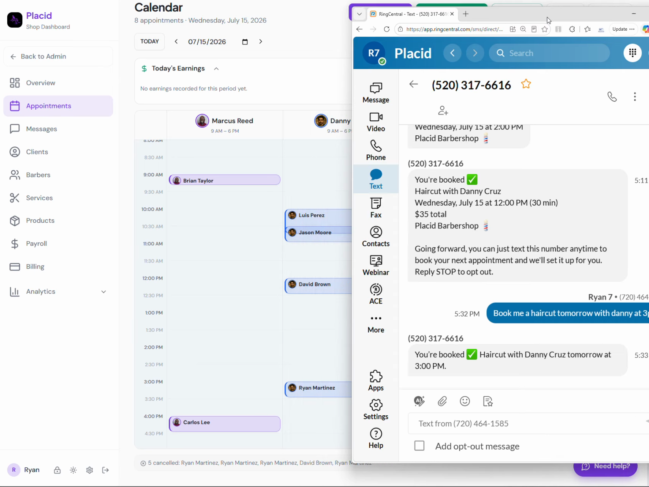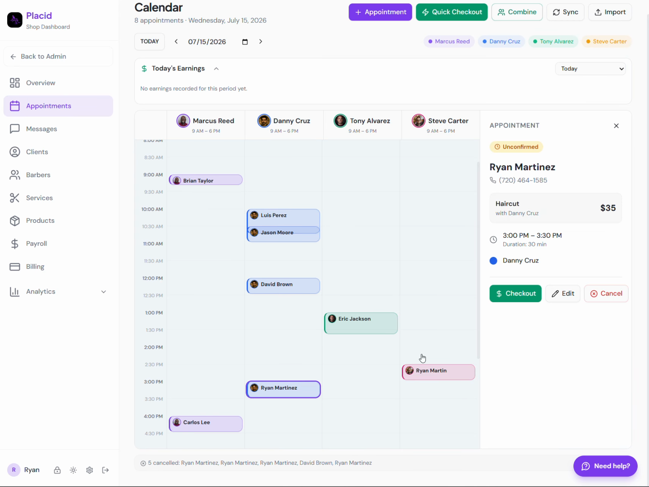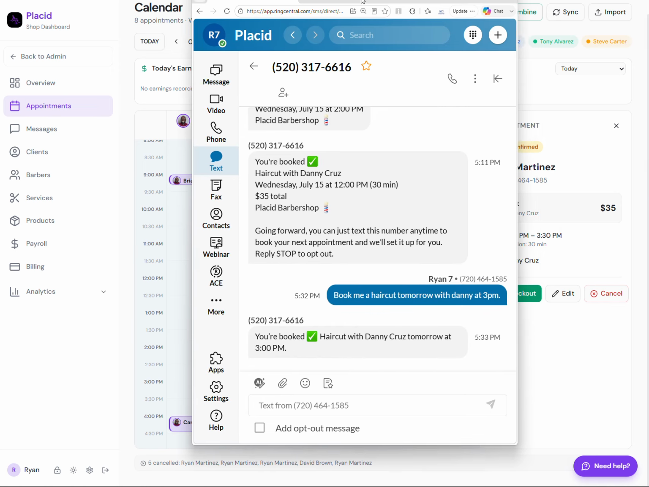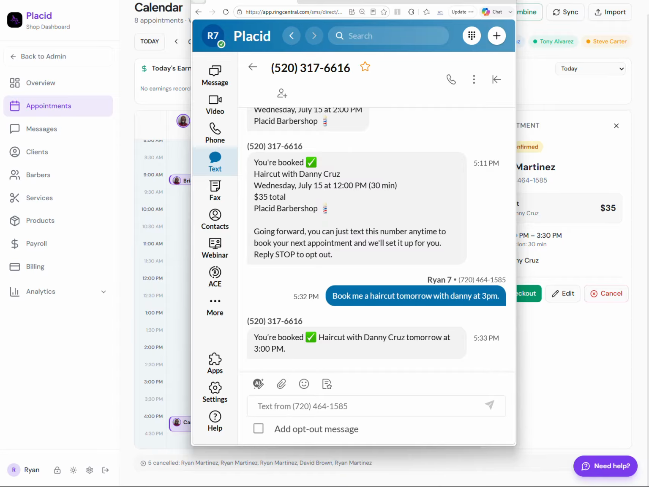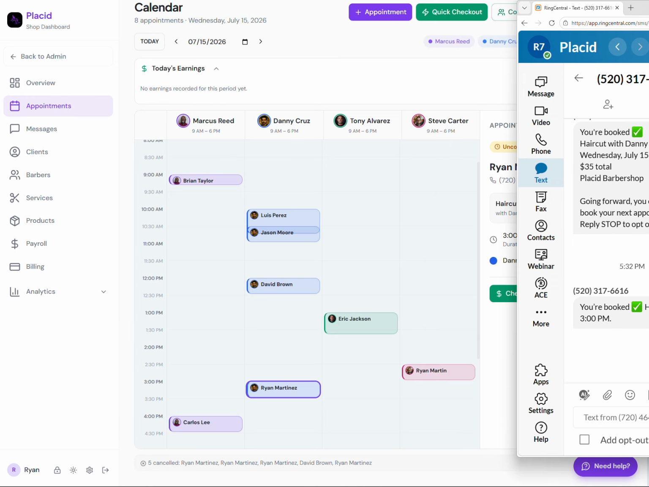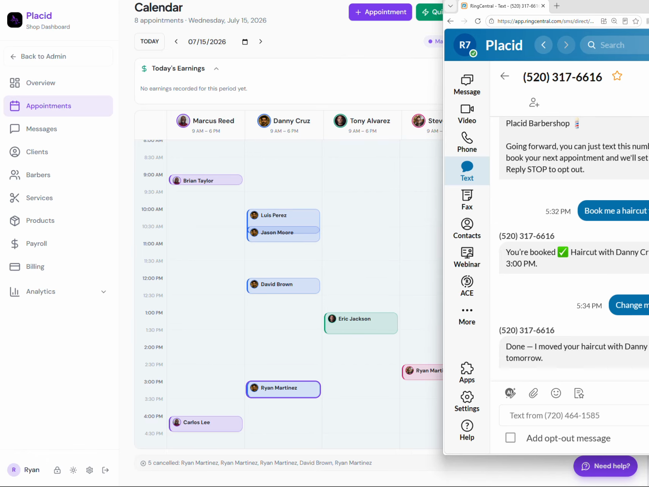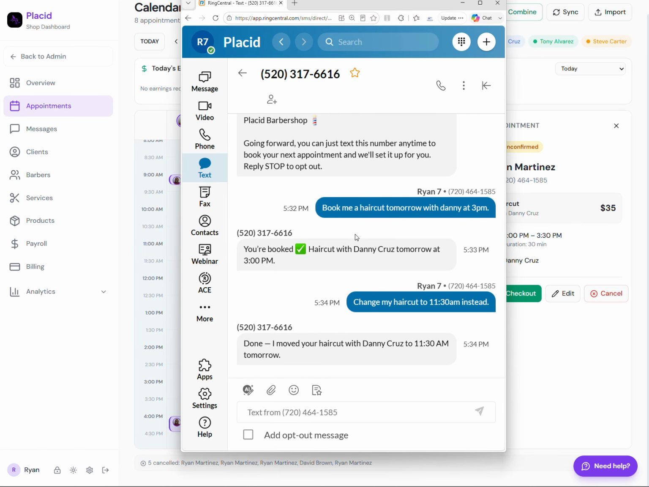So now if we were to look at the calendar here, you will see that it popped up for me, Ryan Martinez, here at 3 o'clock. So another thing you can do with the texting is you can change it however you want. So let's go ahead and change the haircut to 11:30 a.m. instead. Well, what's going to happen here is if you look, Danny is booked, or actually he's not booked at 11:30. So you're going to get a confirmation saying done. I moved your haircut to 11:30.